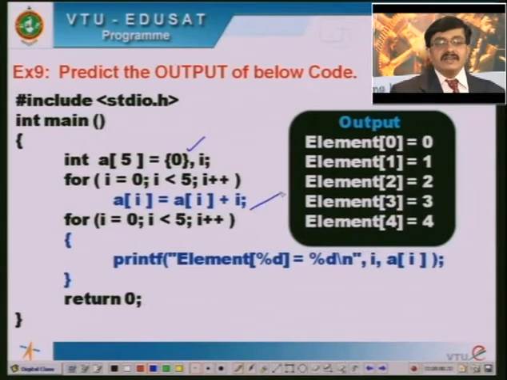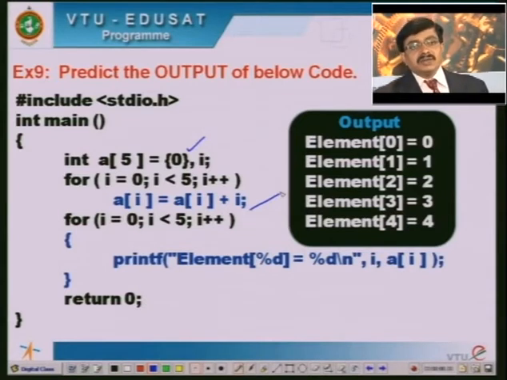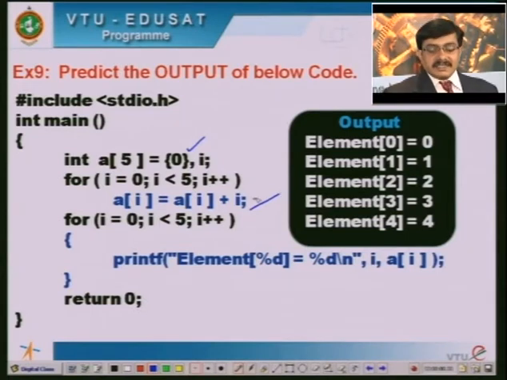When I value is 0, I am updating A of 0. When I value is 1, I am updating A of 1. When I value is 2, I am updating A of 2. Similarly, when I is equal to 4, I will be updating A of 4. So I am explicitly updating each element of an array, and here at the time of declaration of an array, I am initializing the array elements.